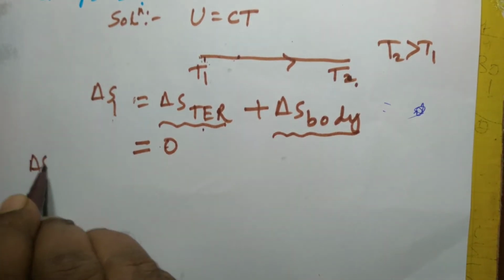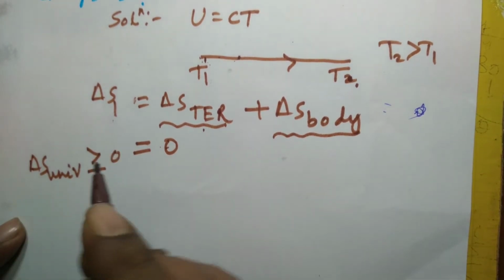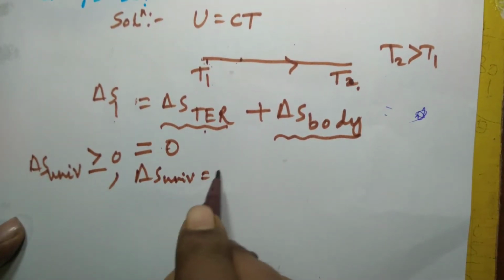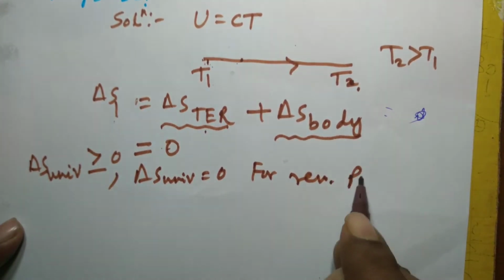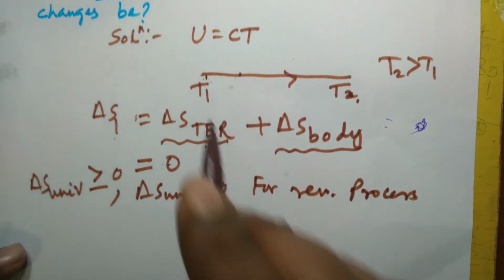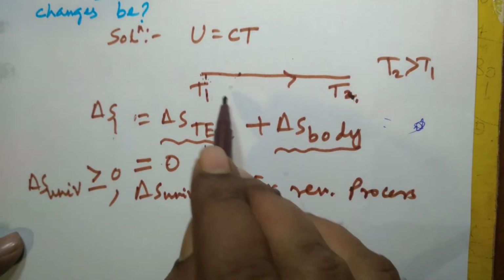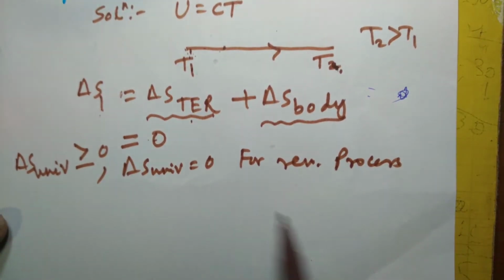In fact, the delta S universe, according to the principle of increase of entropy, is greater than or equal to 0, and it is equal to 0 for a reversible process. And this is a case of reversible process only, because the temperature of the body increases from T1 to T2 by coming in contact with a series of reservoirs, and this is a reversible heating process.